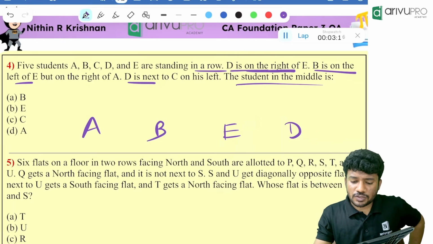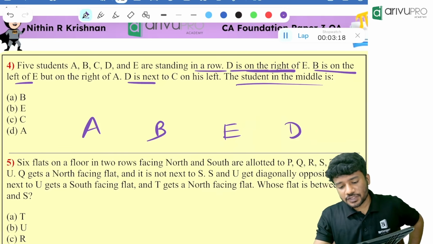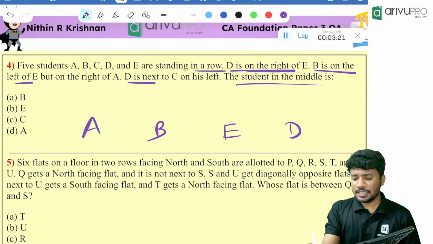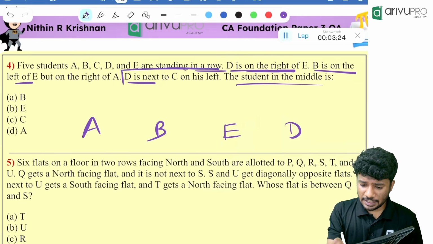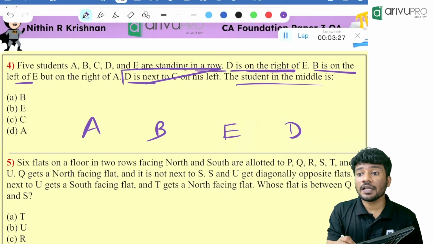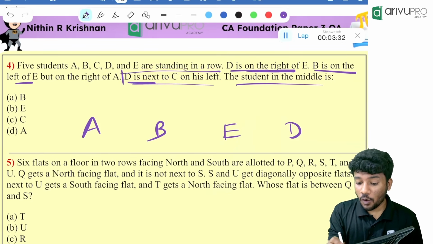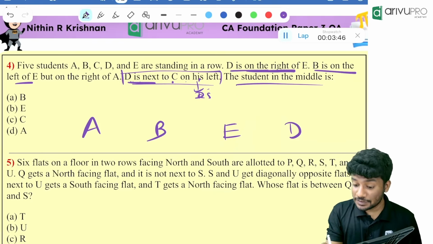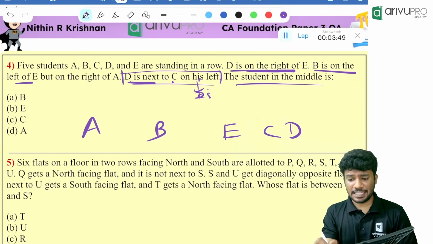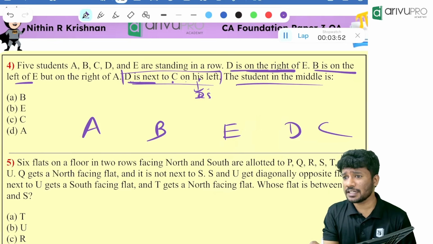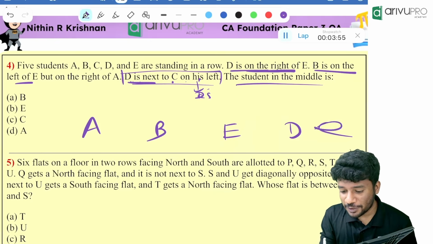Then, D is next to C on his left. So people, my question is, even if you did not understand this line, D is next to C on his left. Whose left? D is next to C on his left means C is on D's left. My question is, even if you write CD or even if you write DC, will it change our answer? It will not change our answer.